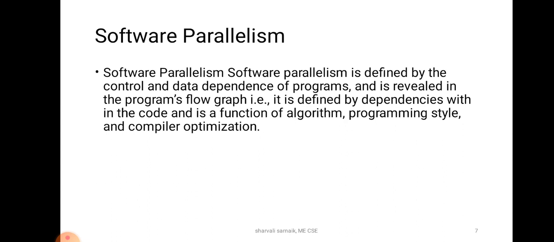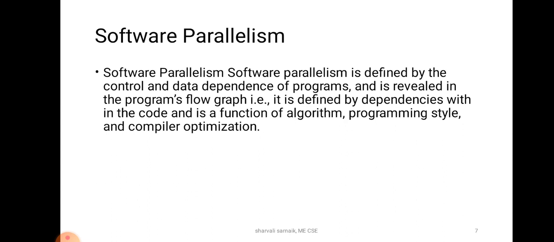So here we have multiple-issue processors, like 3-issue and 4-issue processors. When we are considering hardware parallelism, we consider multiple processors in context. And in software parallelism, we look at data dependency in algorithm, programming style, and program design.